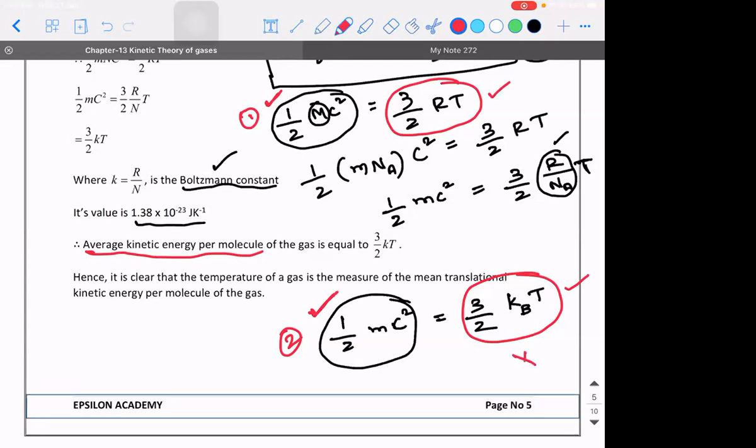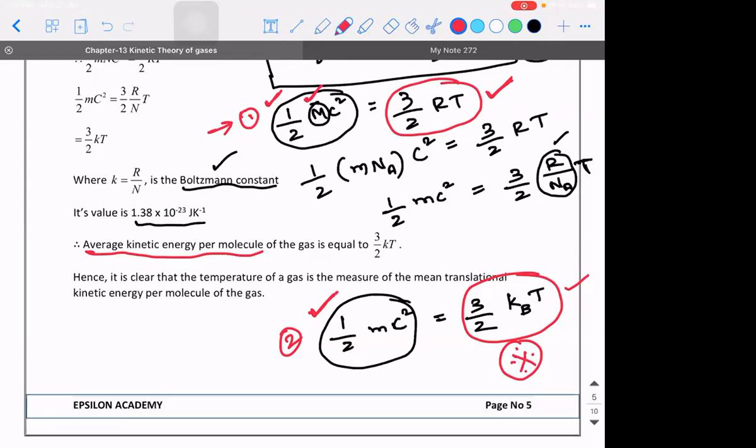Could you repeat, sir? See, I'm talking about the first one. The first one is called the average kinetic energy of the gas, which means all the molecules are taken into consideration. That is why here the mass is the mass of each particle into the total number of particles.